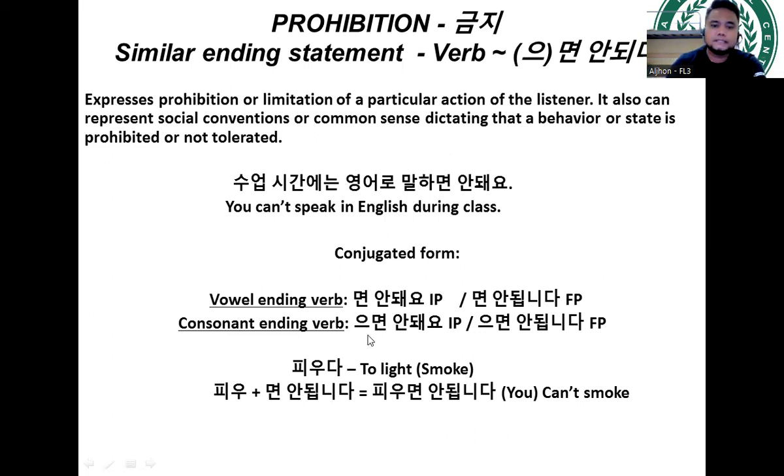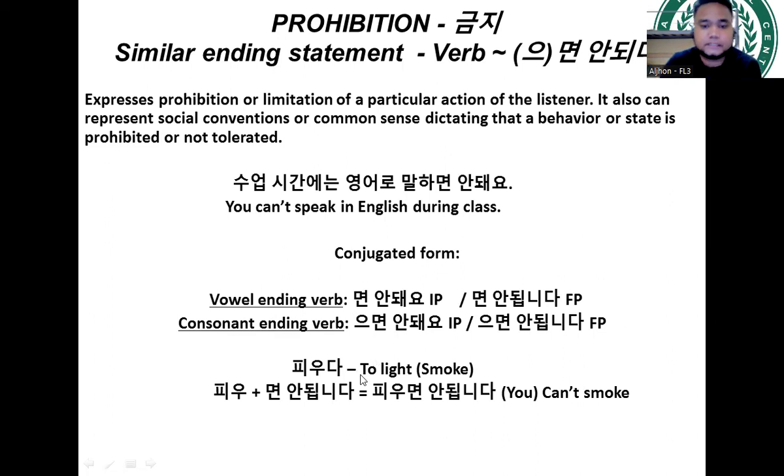So umyon andweyo, this is under the informal polite form since it ends with yo. For the formal polite form, we have umyon andwemnida. All right, so again, vowel ending verb, myon; consonant ending verb, umyon.